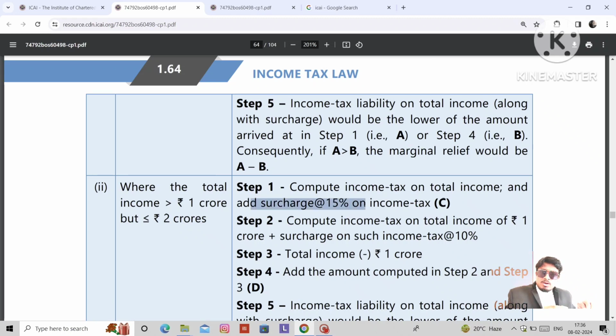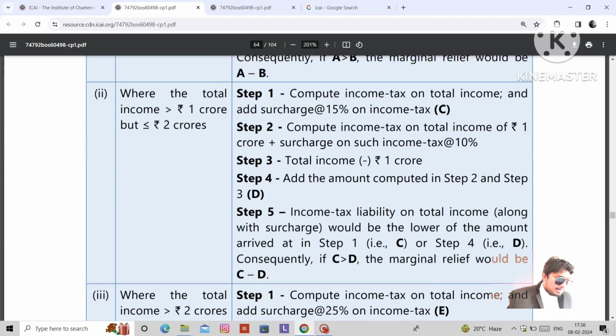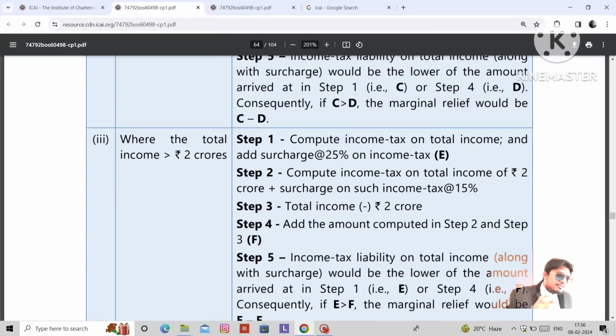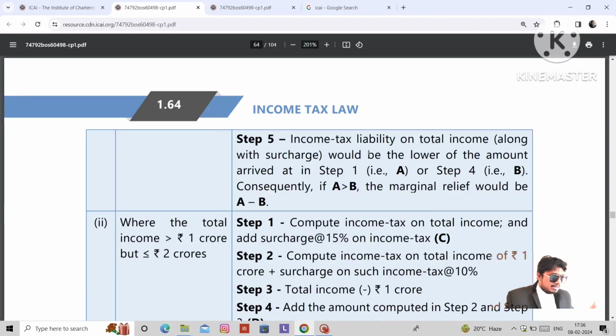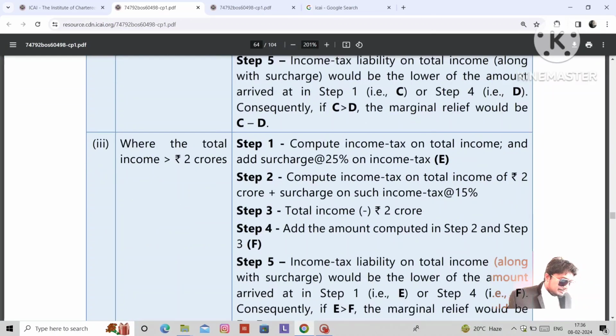Same like this. What we did previously, the same procedure will apply here. Are you getting the point? And same like that, if your income exceeds 2 crore, then the surcharge amount is 25%. You need to pay 25% surcharge. Same procedure, what we discussed earlier, needs to be applied.